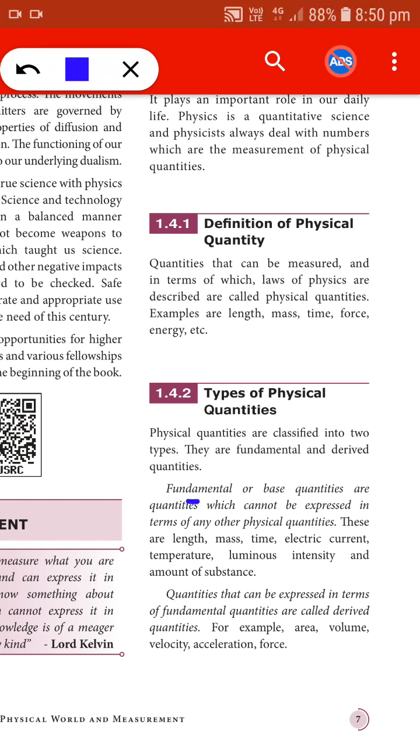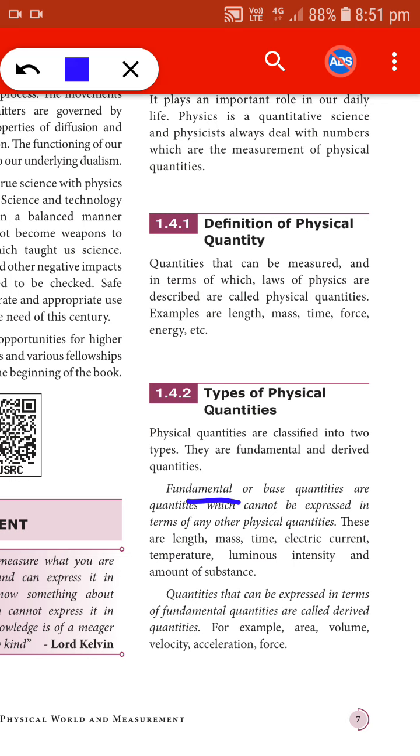One is the fundamental quantity, where you would have learnt that mass, length and time are the fundamental quantities. Now physics says it is not going to stop with this. There are some more fundamental quantities like electric current, temperature, luminous intensity and amount of substance. All these cannot be represented in any other quantity. That is why it's not only 3 basic quantities now, it is 7 basic quantities.